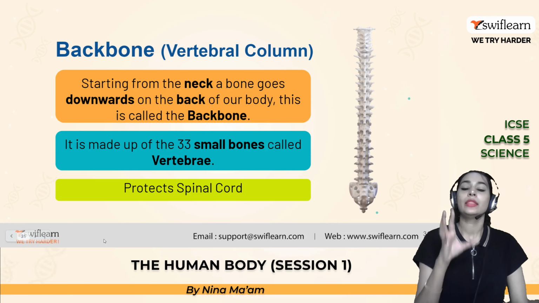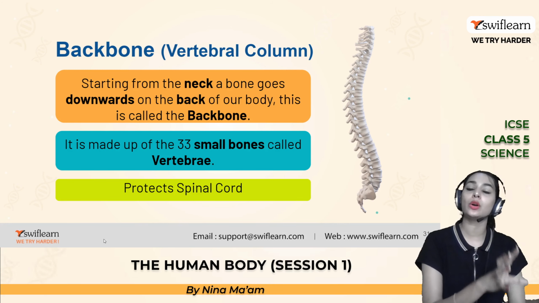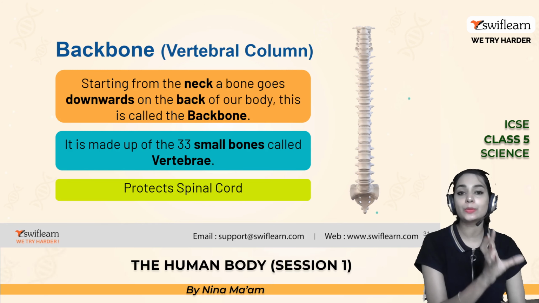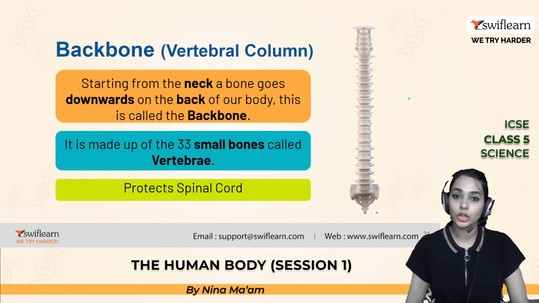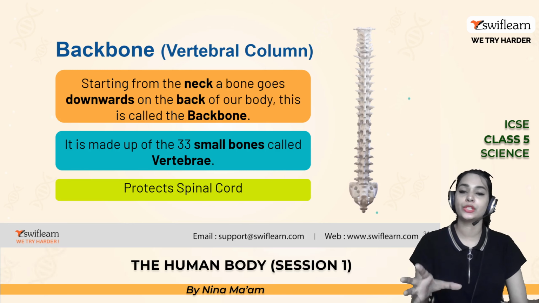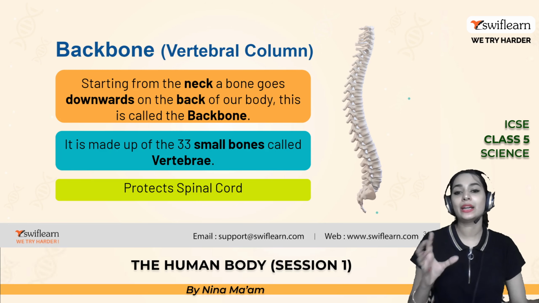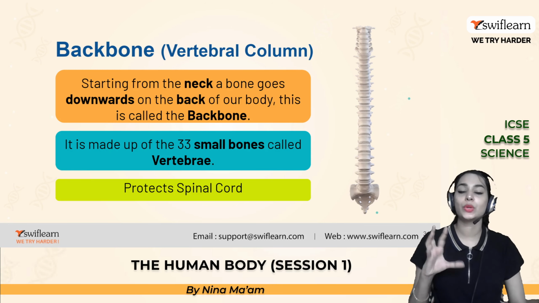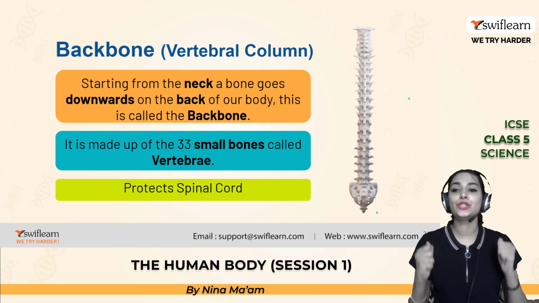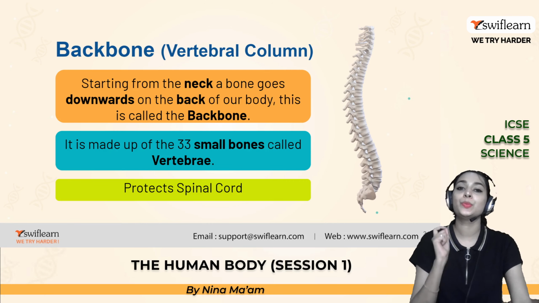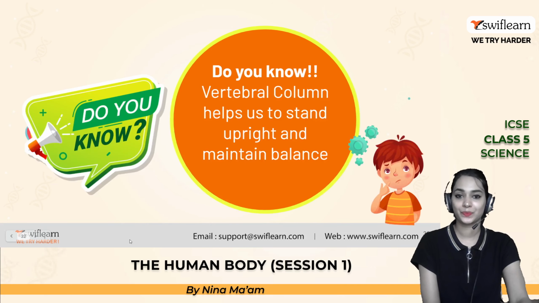Please note down that the backbone, or the vertebral column, is made up of 33 smaller bones, and these smaller bones are known as vertebrae. The duty of the backbone is to protect the spinal cord.